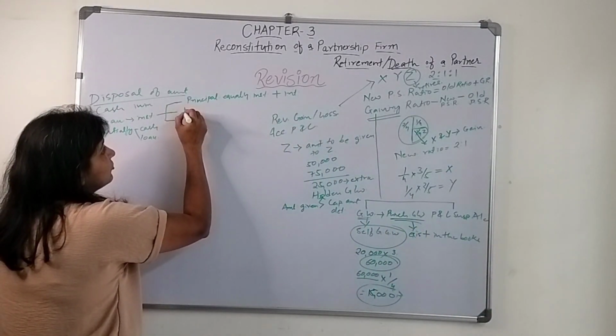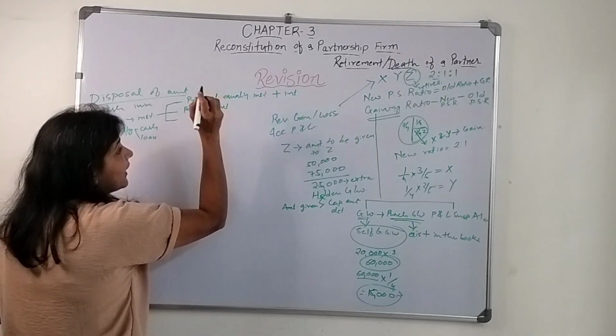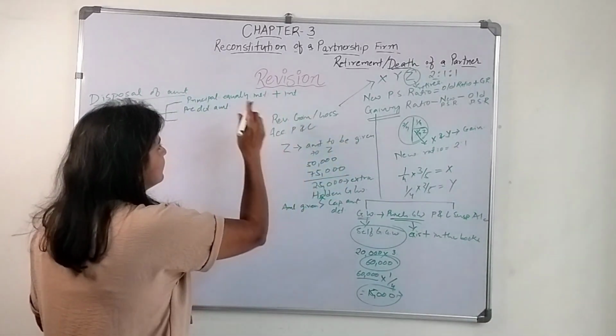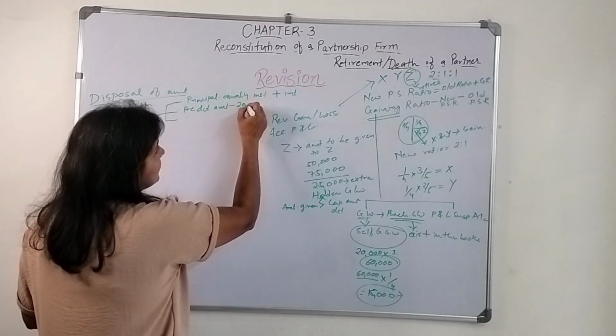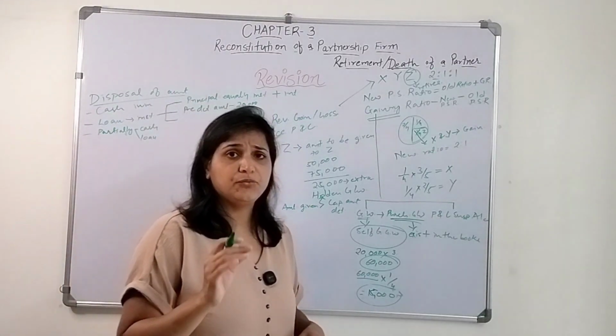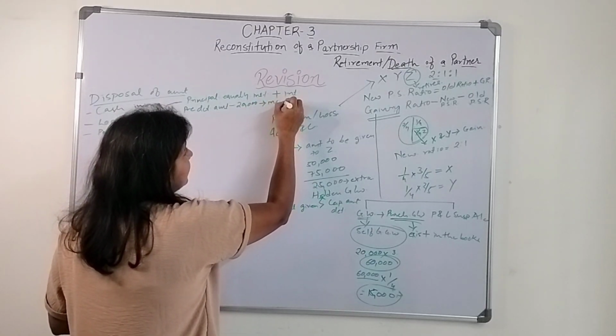The second situation is a predetermined amount which you have already decided. Let's say 1 lakh is due, we will give 20,000 every year, and this 20,000 includes interest.